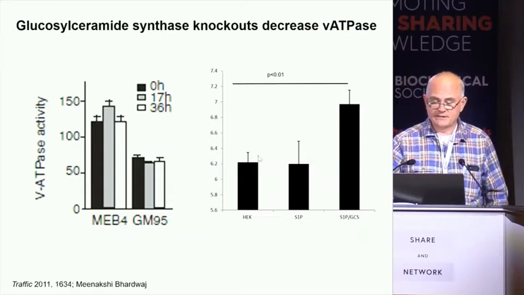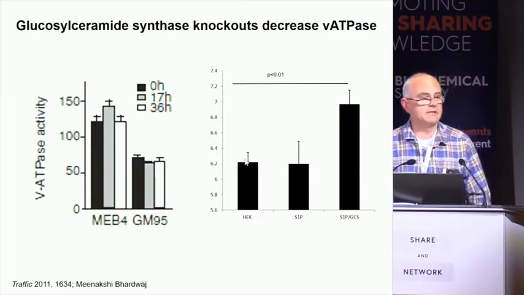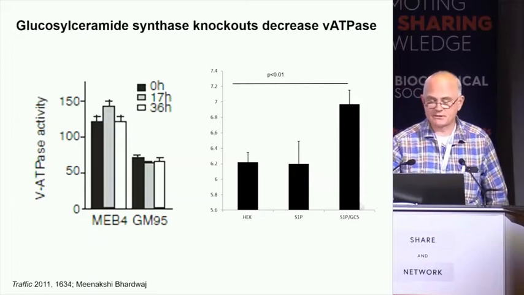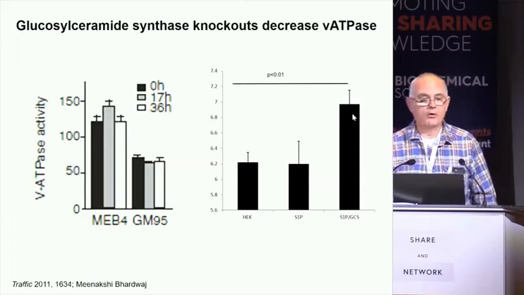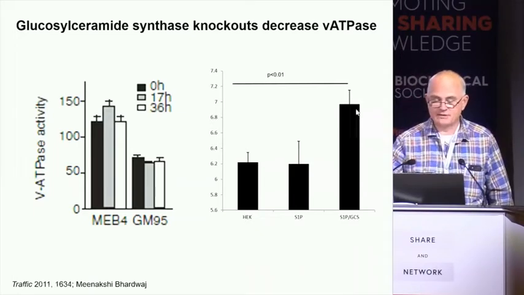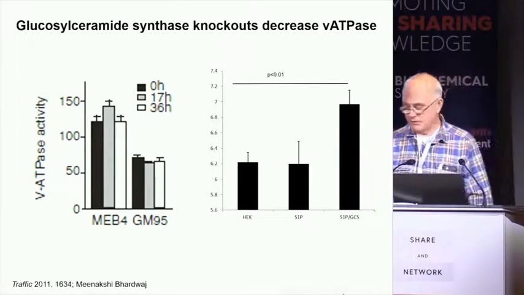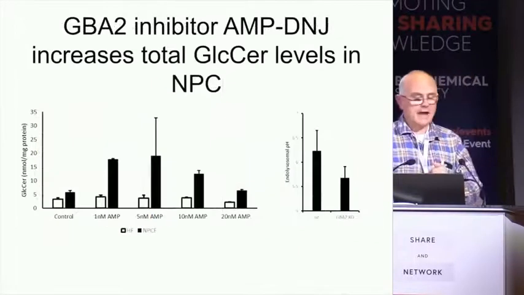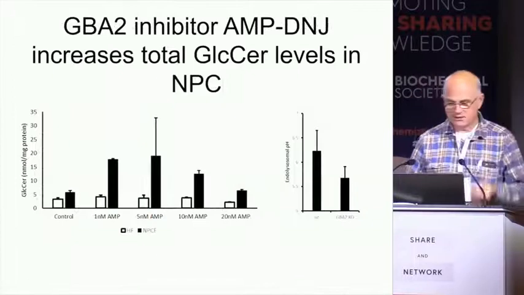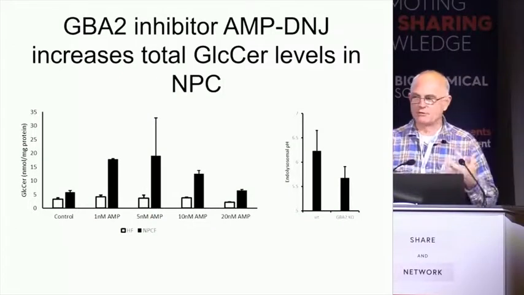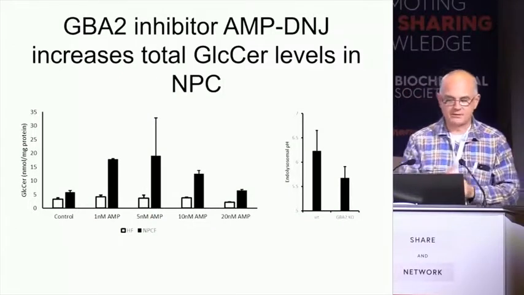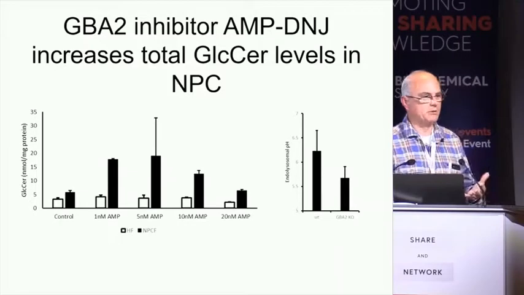And actually, one of the things that we found recently is that this is quite a general phenomenon. Endolysosomal pH is increased under CRISPR knockout of GCS, glucosylceramide synthase, and pharmacological inhibition will increase the endolysosomal pH in a variety of cell types. Important. So the question is, can we do it the other way? Can we actually balance up the storage in Niemann-Pick type C fibroblasts by inhibiting GBA2?